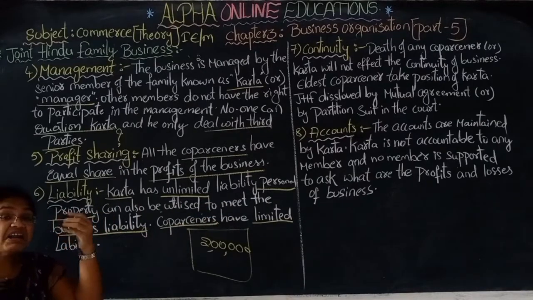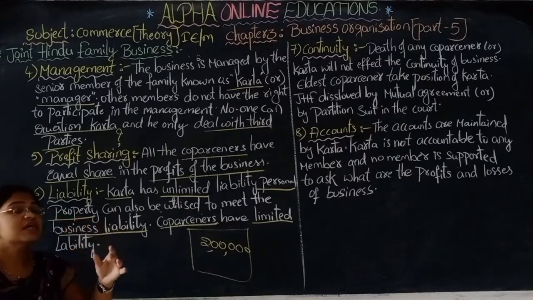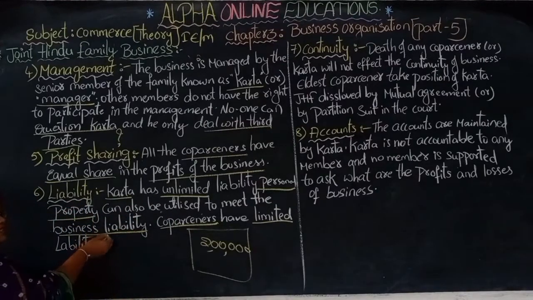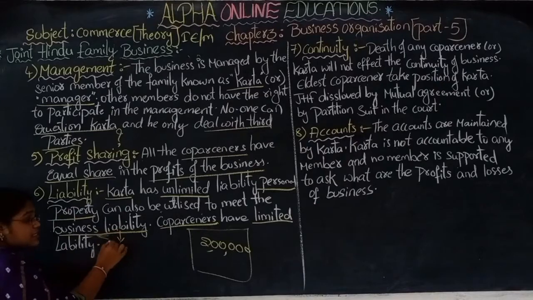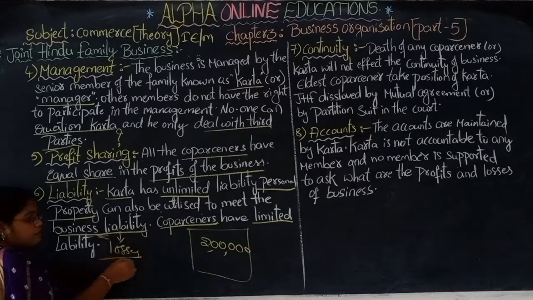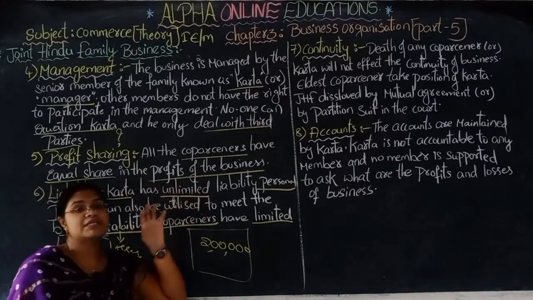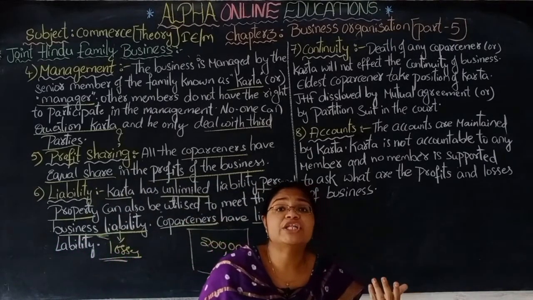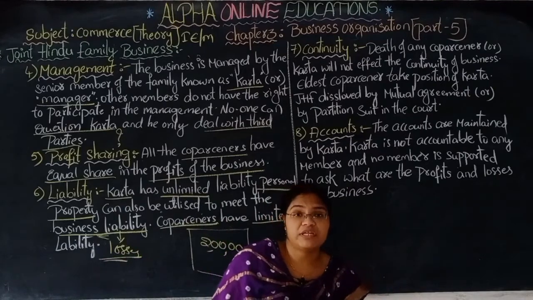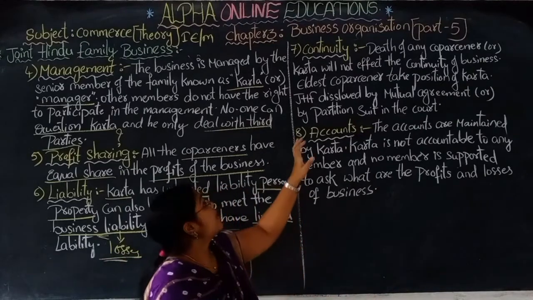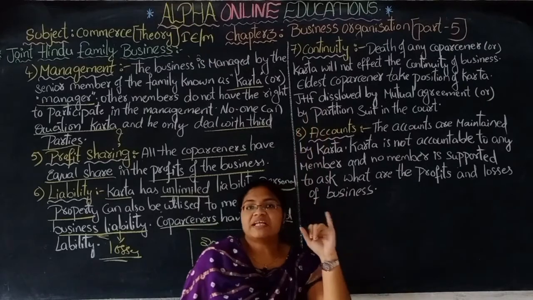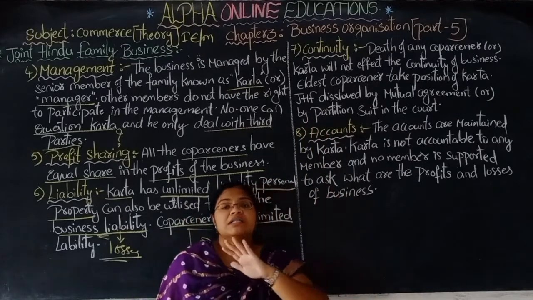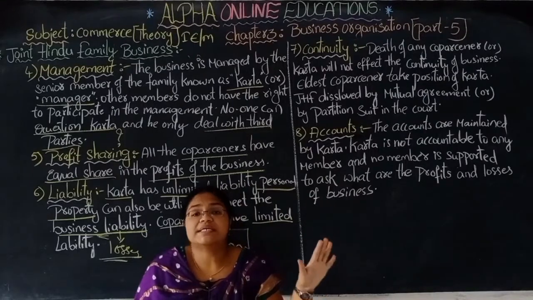If there is unlimited liability and a huge loss, then his personal property is also taken to meet the business liability, meaning to meet the business losses. This is according to the Hindu Succession Act 1956. Next one, continuity. If there is a death of any co-partner or of the karta, the business is not dissolved. What does dissolved mean?